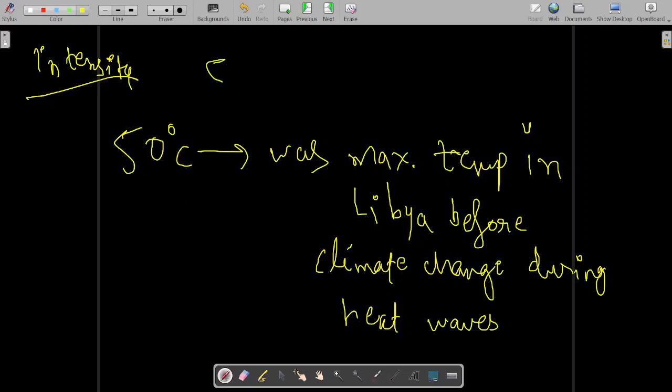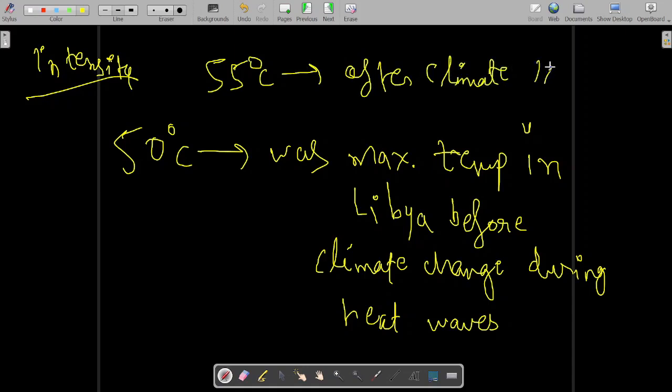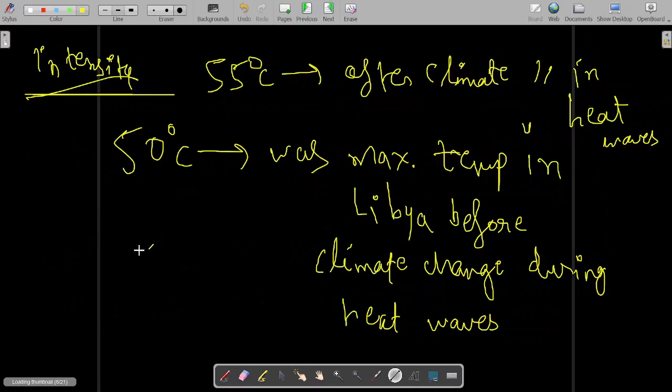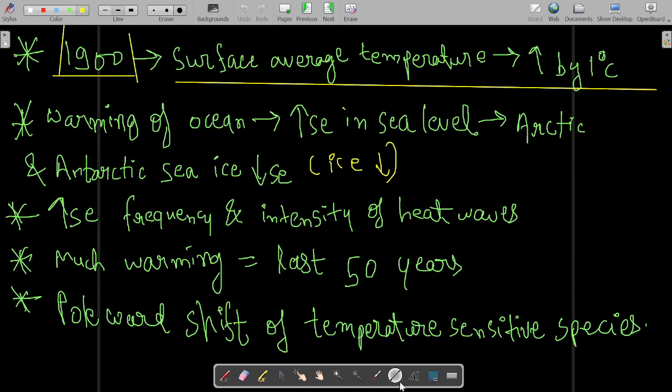Now, after climate change, in heat waves the temperature is going to 55 degrees Celsius instead of 50 degrees Celsius. So this is what is meant by increase in intensity of heat waves. Increase in frequency of heat waves, you already learned, and this is increase in intensity of heat waves.